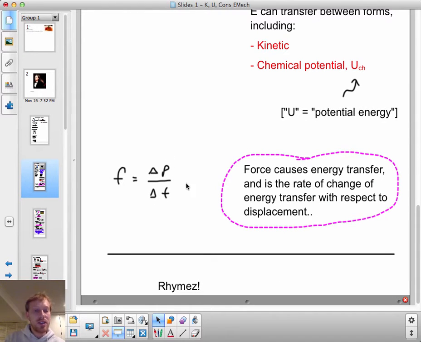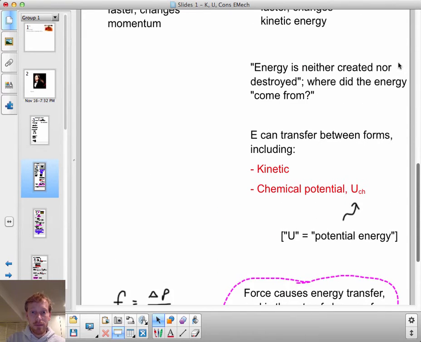Just as we had earlier said that force is the time rate of change of momentum, I'm going to use language, English, instead of using math to make this analogous statement. Force causes energy transfer. The force I applied to the cart caused the energy to change from chemical potential energy in my muscles to being kinetic energy in the cart.